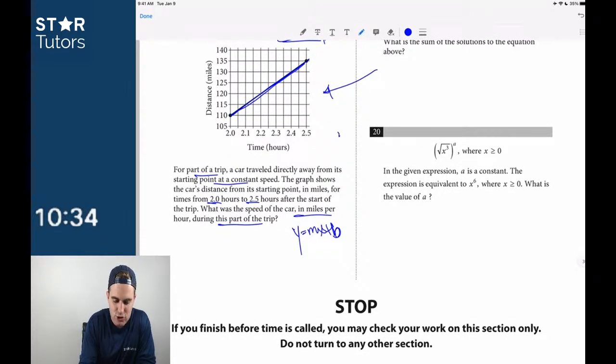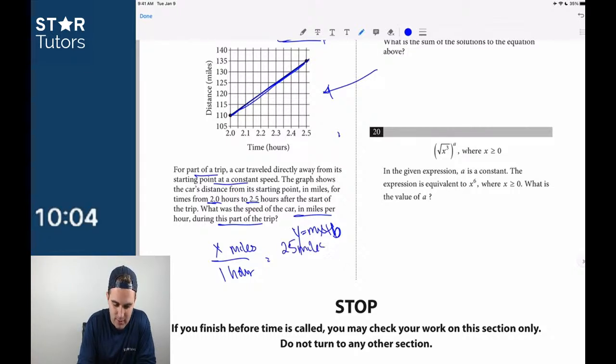So we've only gone half an hour. We've gone how many miles? What was speed? Let me see. X miles in 1 hour. That's miles per hour. It is equal to, looks like they go 110 to 135, so that's 25 miles.